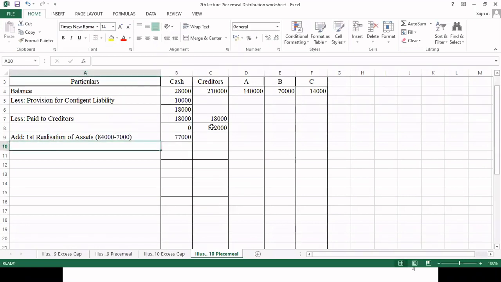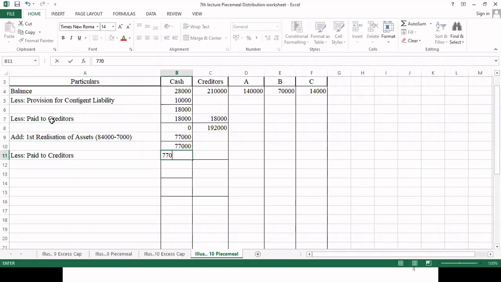This 77,000 available cash will be distributed to creditors. We don't have an option, we have to pay to the creditors itself. 77,000. Now 1,15,000 creditor is available to us, and we don't have any cash.